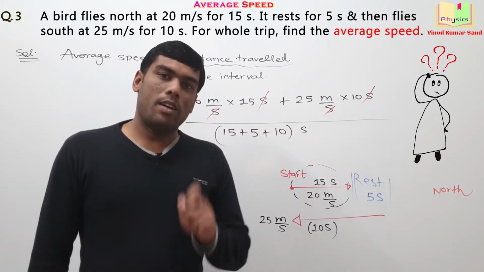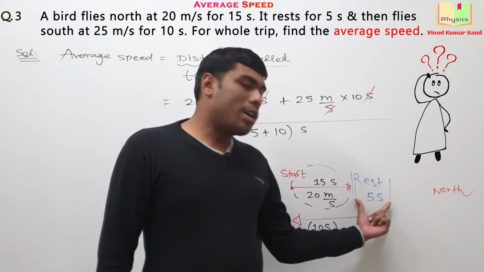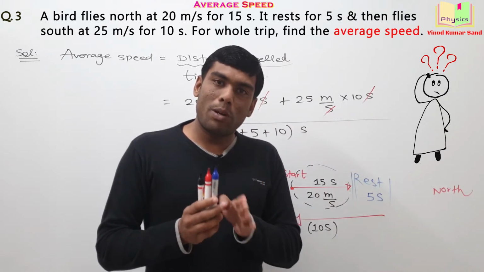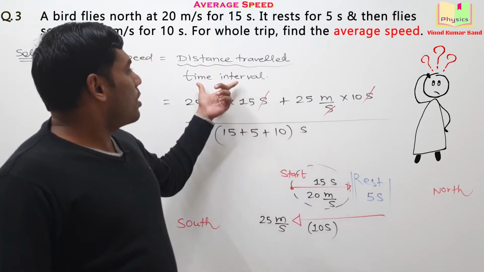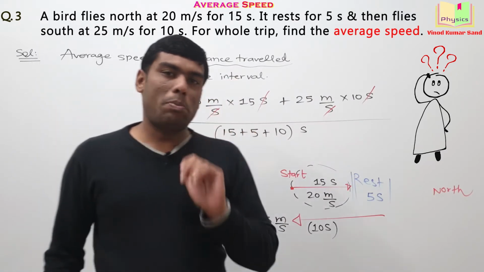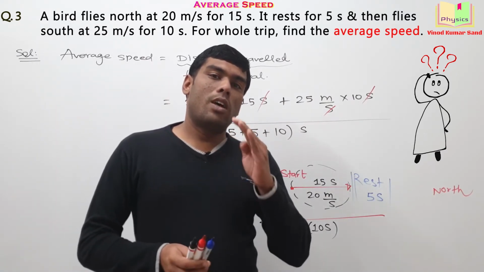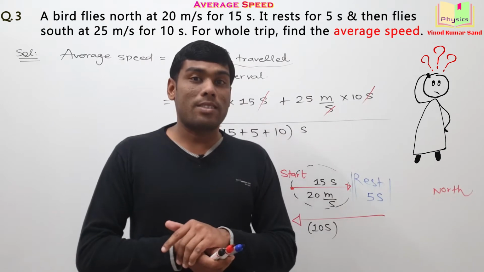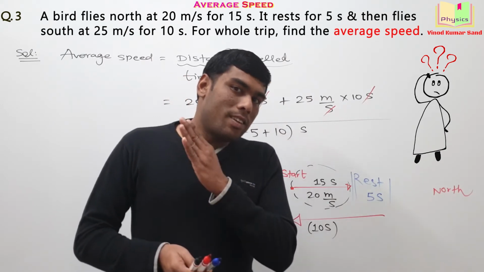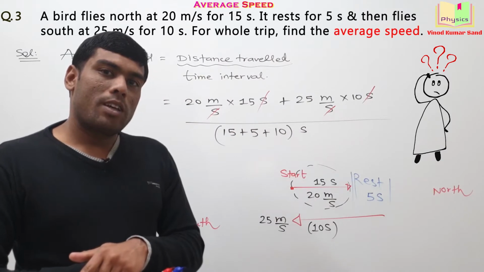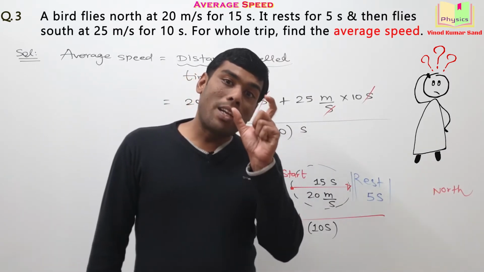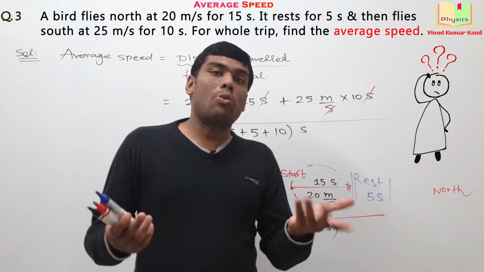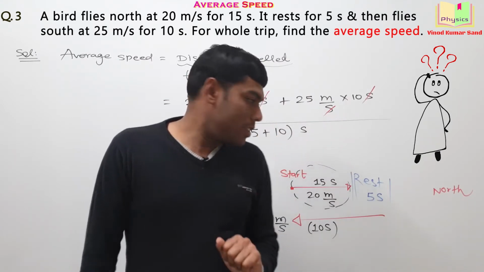Few students have a doubt here that this time we should count or not. Whether you are speeding up, you are slowing down, you are taking rest in between the journey, that all time is actually counted in the time interval. Take the practical example. Suppose you go from Bikaner to Delhi via a train and it is taking around 12 hours. In that 12-hour journey, is the train continuously in motion? No. In that 12-hour journey, at many stations, the train was at rest, and that rest time also you count in your journey time. Getting it?